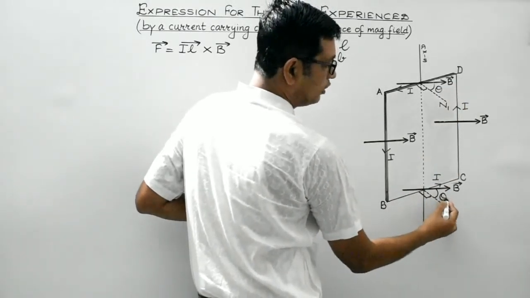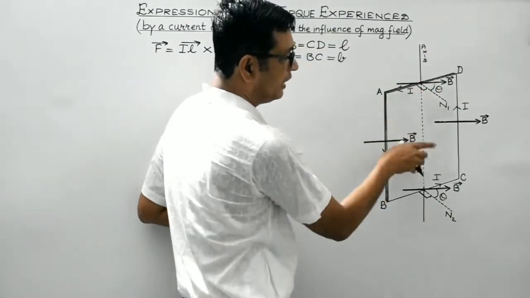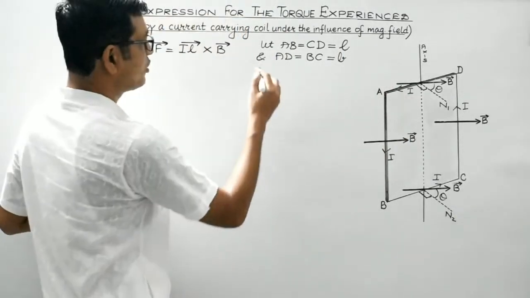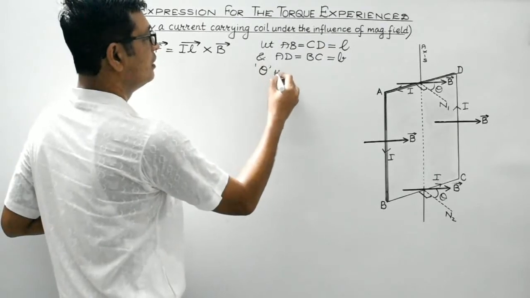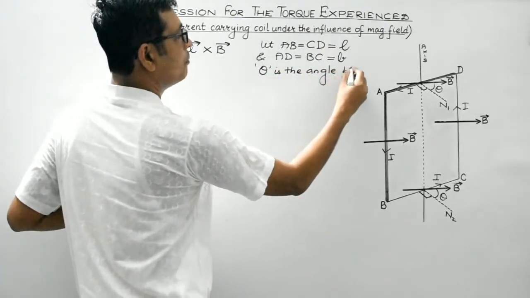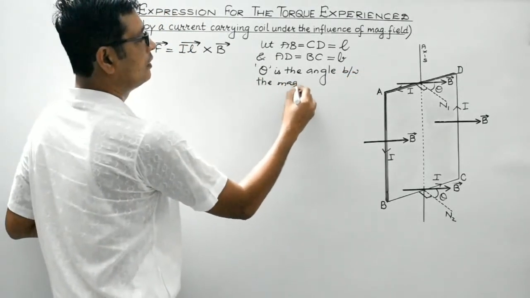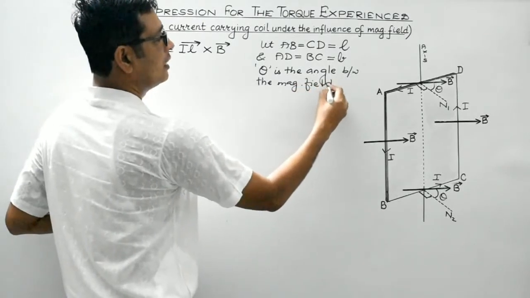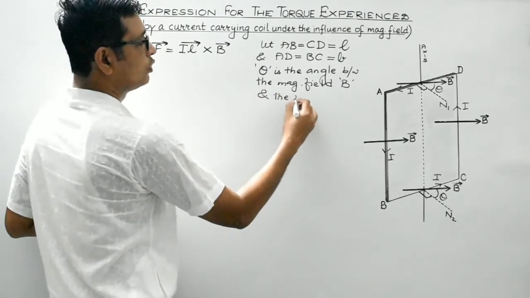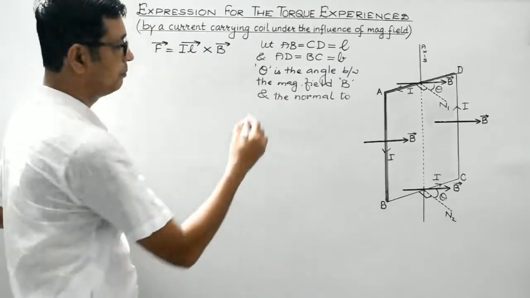So theta, as you can notice, is the angle which the normal to the plane of the coil makes with the direction of the magnetic field. Clear students? So theta, I must mention over here, is the angle between the magnetic field B and the normal to the plane of the coil.